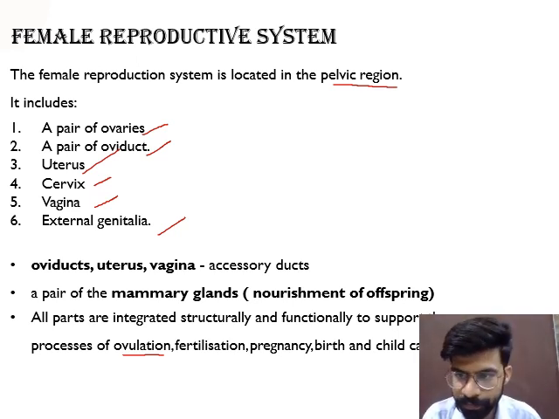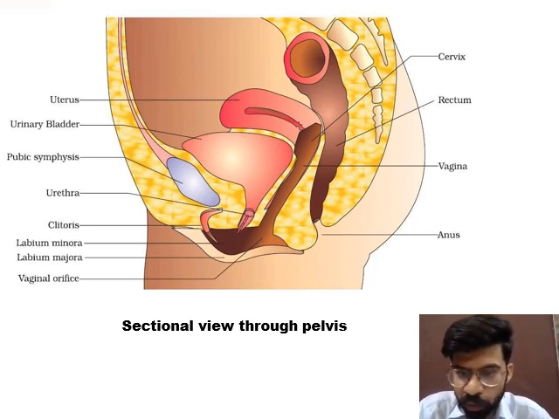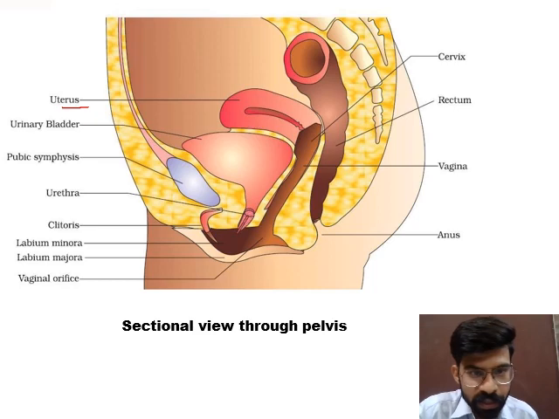Now, next, this is the sectional view of the female reproductive area through the pelvis area. These are some components of the female reproductive tract. This is the uterus, then urethra, then clitoris, labia minora and labia majora, vaginal orifice meaning vaginal opening, anus, vagina, rectum, and cervix. The function of these components will be discussed later on.